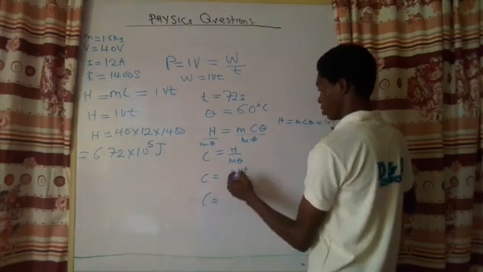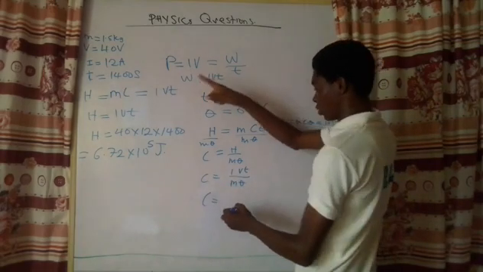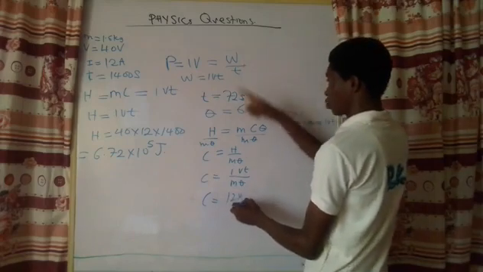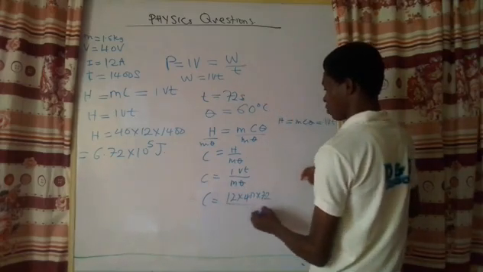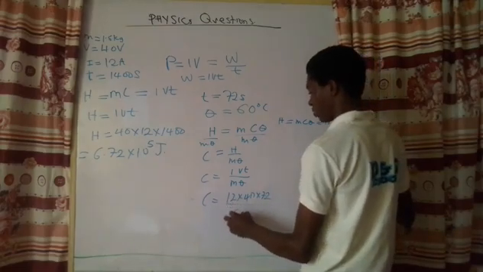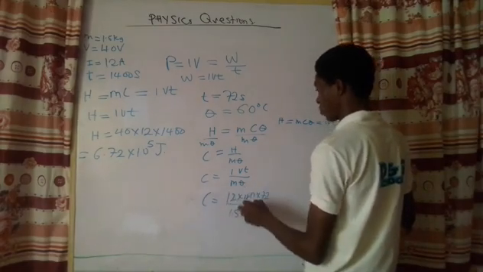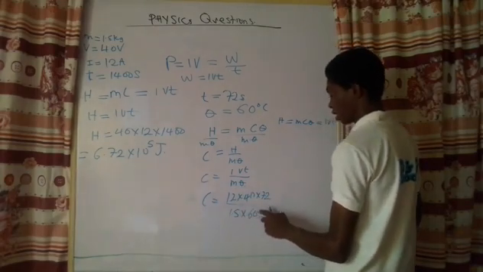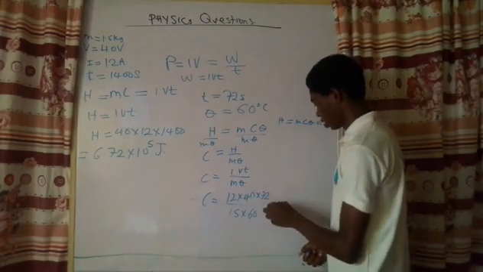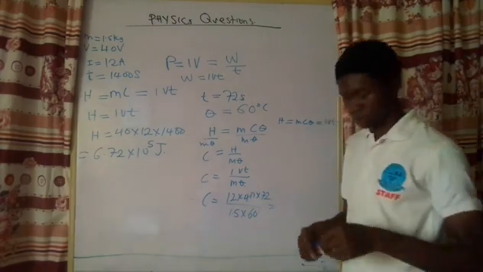We have C. I here is still 12. V is 40. But the time is now 72. The mass of the body is 1.5 kg. Then the temperature rise is 60 degrees. We just write 60. So what's the specific heat capacity going to be?